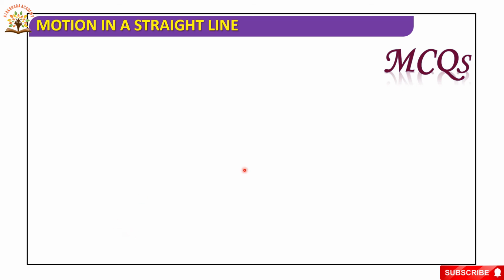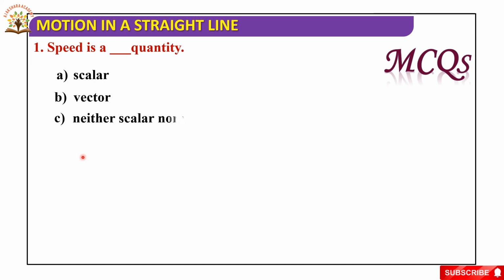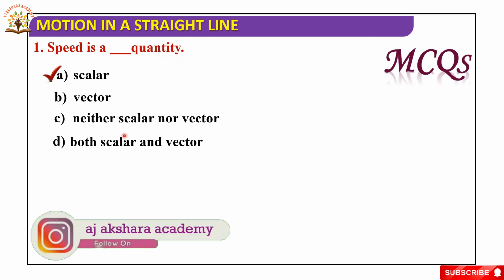So now let us discuss MCQs. First one: speed is a dash quantity. The first option is scalar, the second option is vector, the third option is neither scalar nor vector, the fourth option is both scalar and vector. So speed is a scalar quantity. The first option is correct.